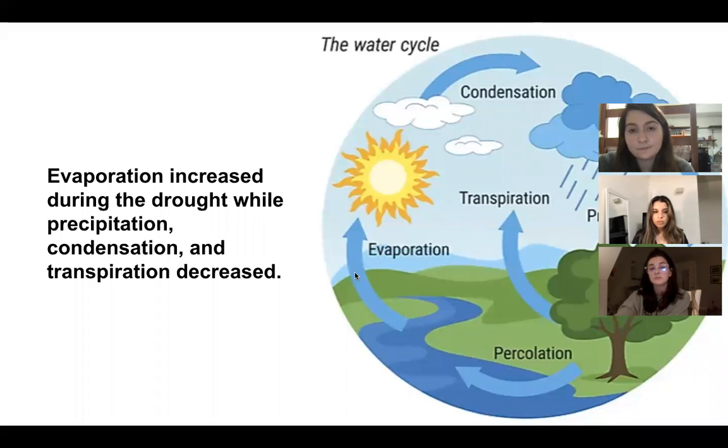A physical cause of the water scarcity was the many droughts that occurred in the area, especially the Millennium Drought. The Millennium Drought occurred from 1996 to 2009, and a societal cause would be the fact that people continuously use the water for a variety of different reasons, such as drinking, washing, farming, and irrigation, as Molly stated. Therefore, the amount of water in the basin continued to decrease. If the drought did not occur, then evaporation would have occurred and increased, and precipitation, condensation, and transpiration would have decreased, as illustrated in the photo.